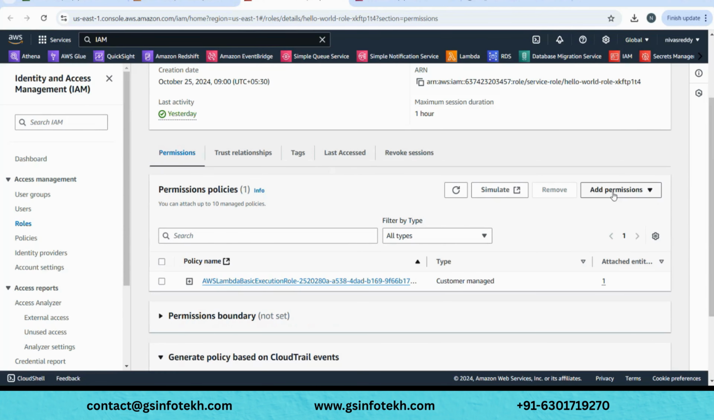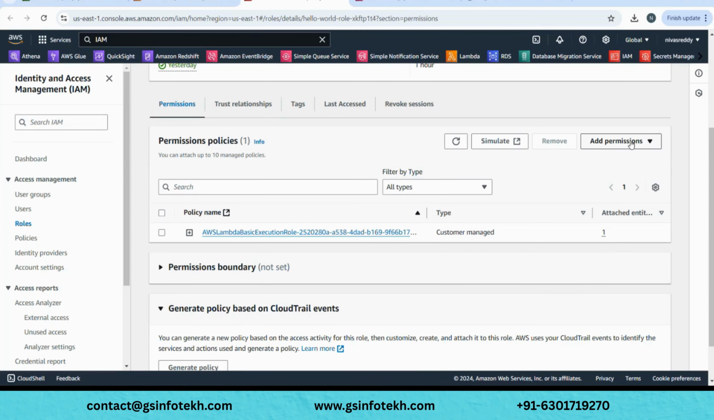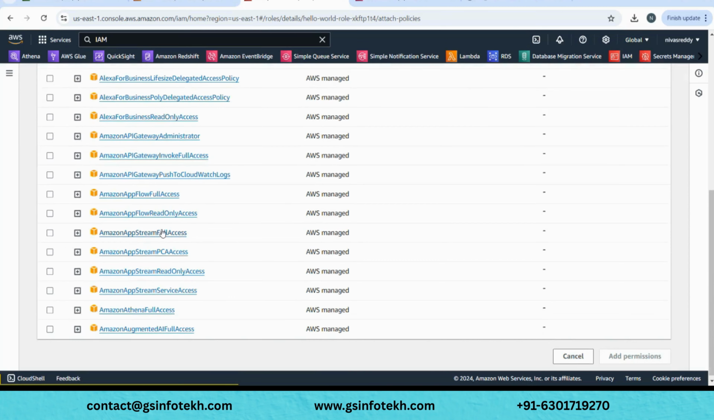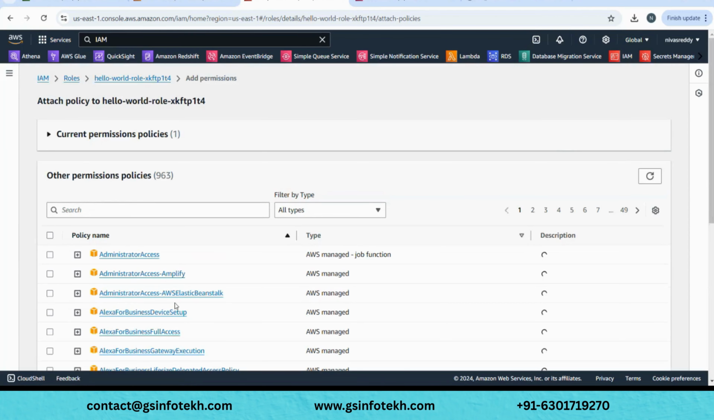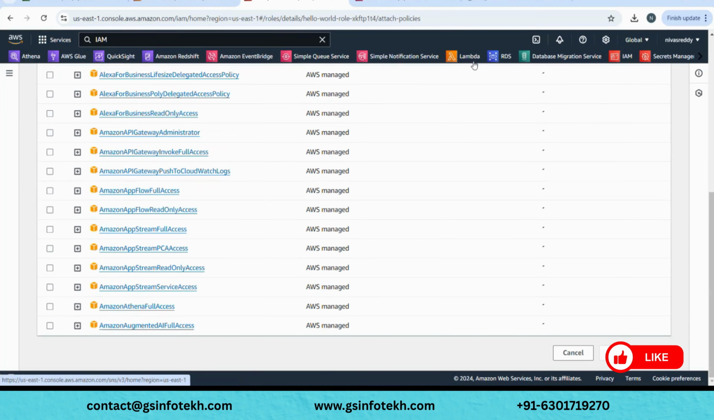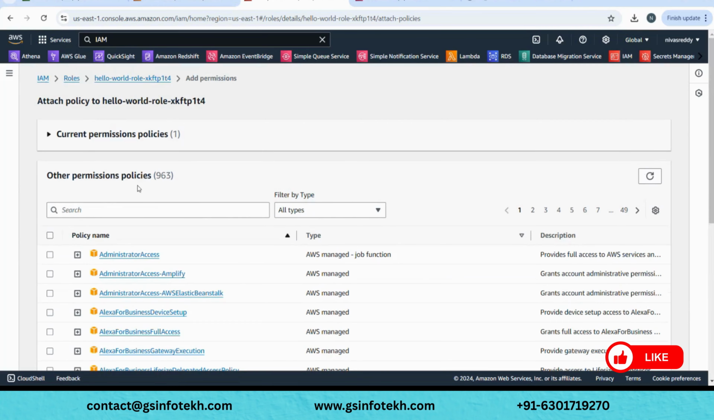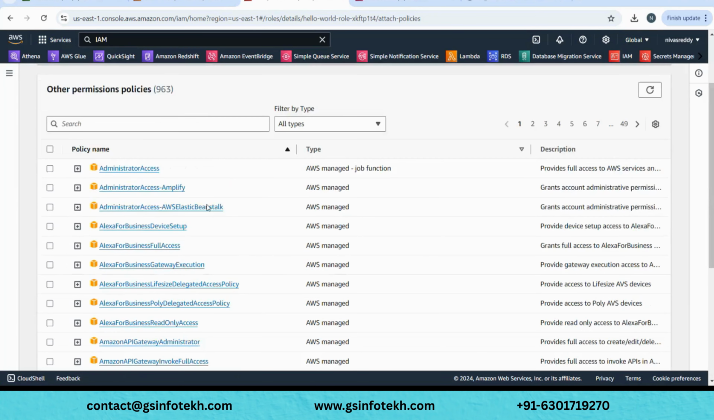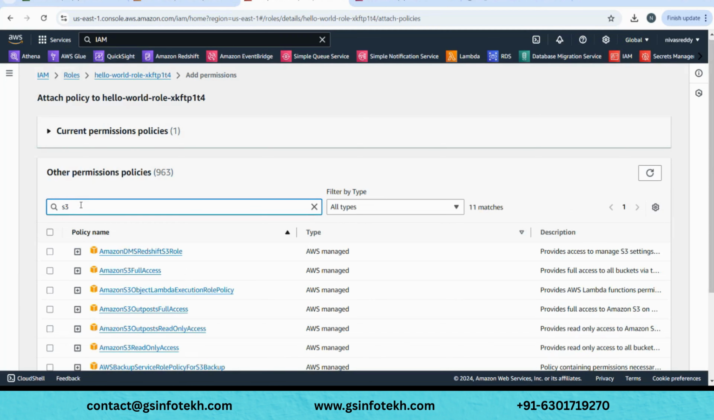So there is something called add permissions here. This is your Lambda role, hello world role, under IAM. Now click on add permissions. It's saying attach policies. Just click on attach policies, and now you see a hell of a lot of permissions. Not only for S3 but for everything: Athena access, RDS, database, all access. But our goal is S3 access, right? So you just search here, type in S3 and click enter.